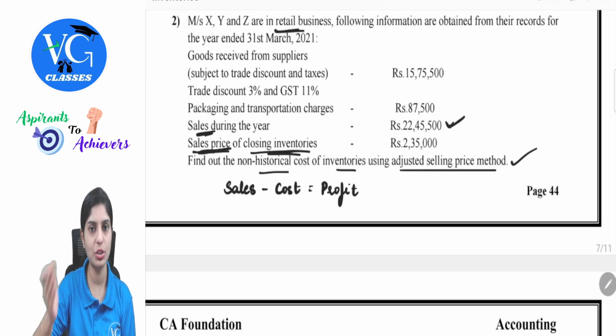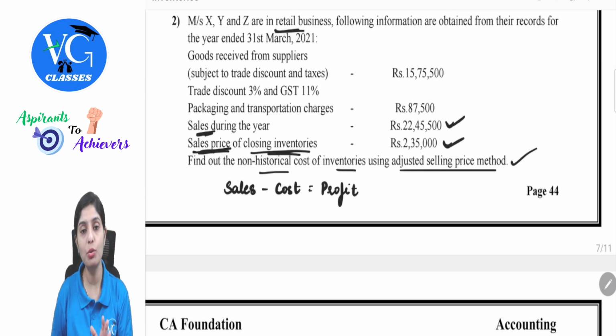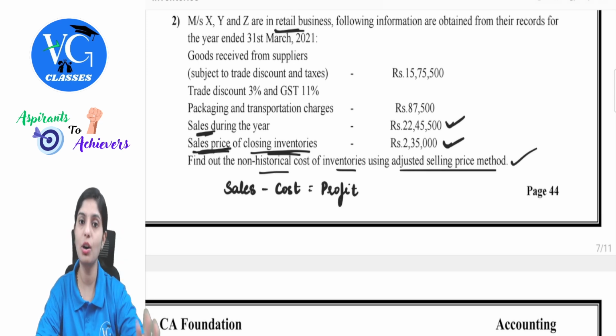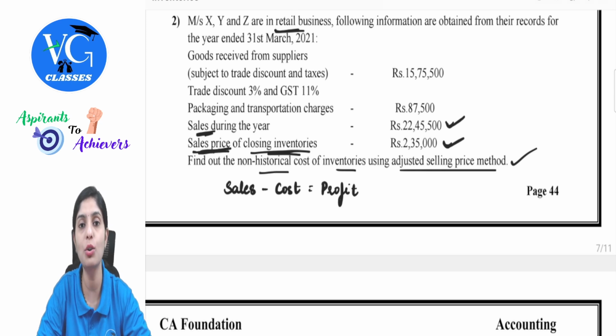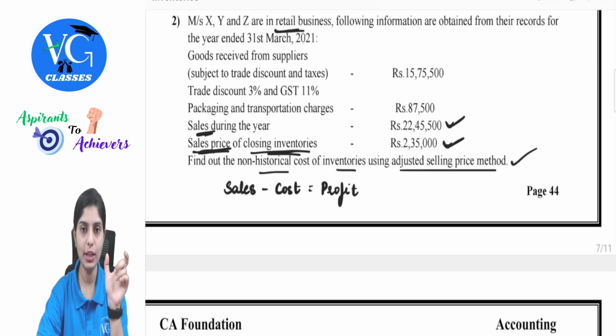Sales means already which has happened. Closing inventories, see if these goods were sold in the market, don't you think this also would be part of my sales? Since it is not sold, which is remaining in the business, I identify this as closing stock. So what is the proposal which I told?